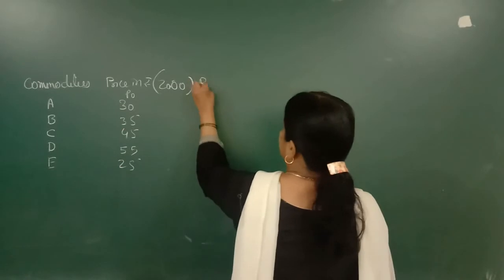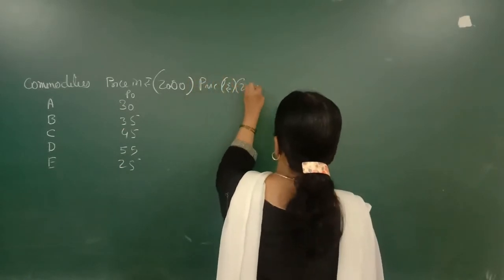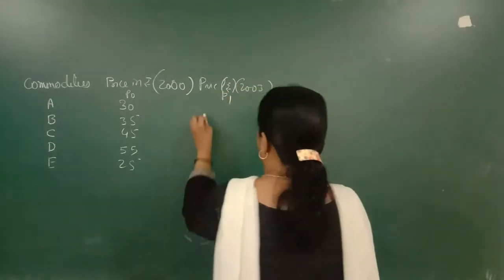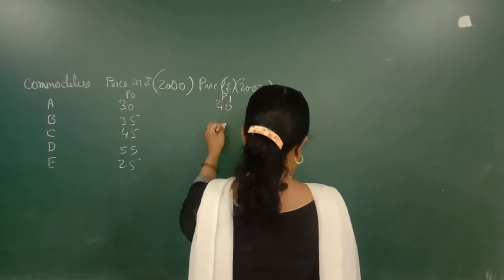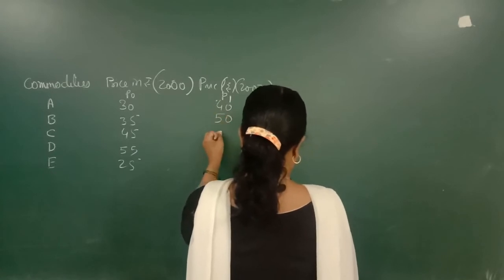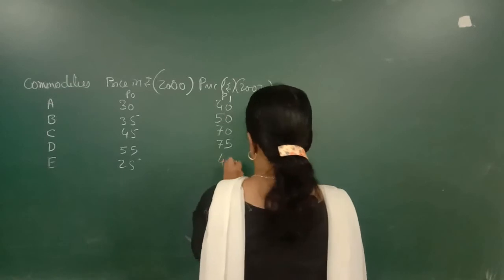And price in rupees in the year 2003 is 35, 40.